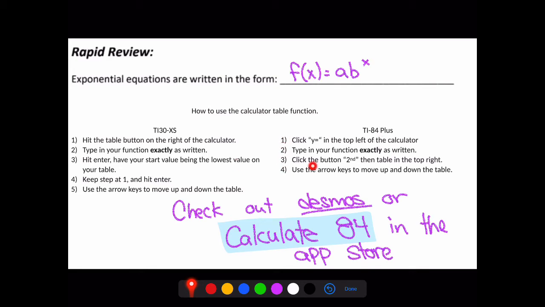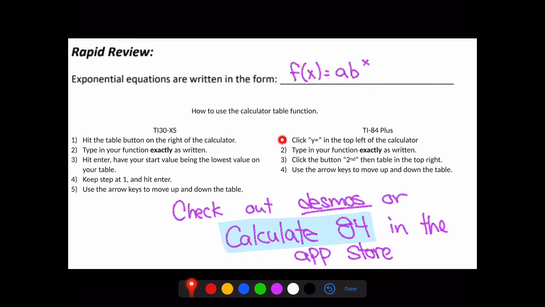But if you don't have either of these right now, check out Desmos, or I'd highly suggest Calculate 84. This is a new app in the App Store for Apple phones. Calculate 84 is very, very similar to the TI-84 Plus. So as soon as you download it, you'll see it looks just like it. The steps for the TI-84 Plus, I'm just going to go through them real quick since you guys will have this app available to you. There are other apps available to this as well in the Android store, so keep that in mind too.